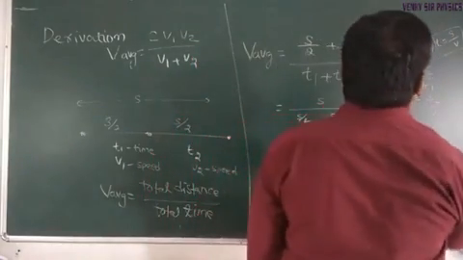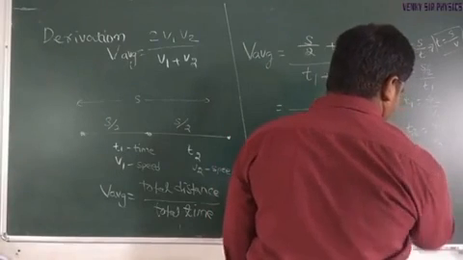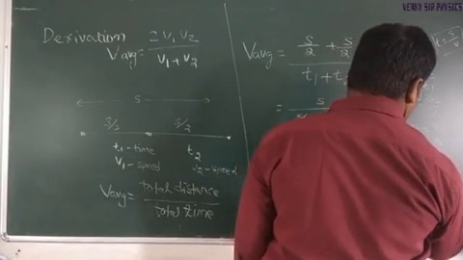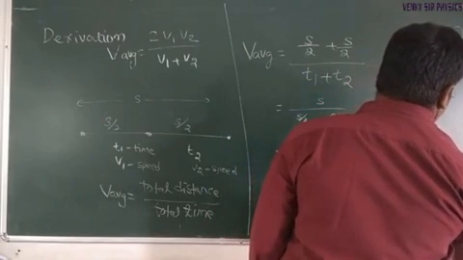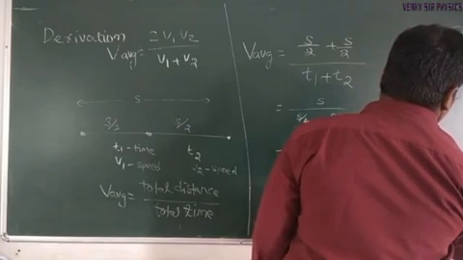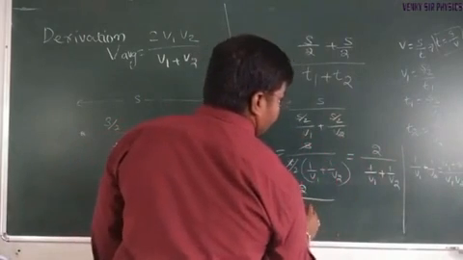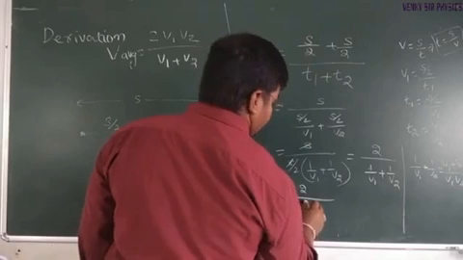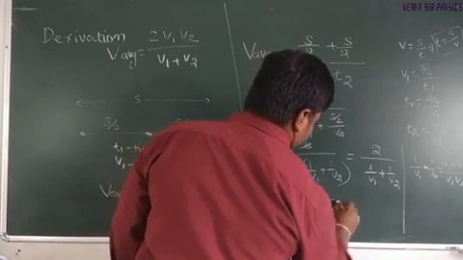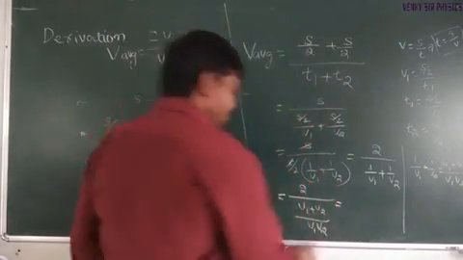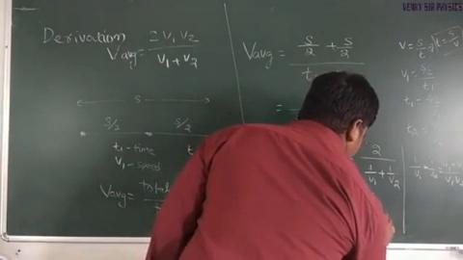Okay, understand? So rearranging, 2 divided by v1 plus v2 over v1 into v2 gives 2v1v2 divided by v1 plus v2.